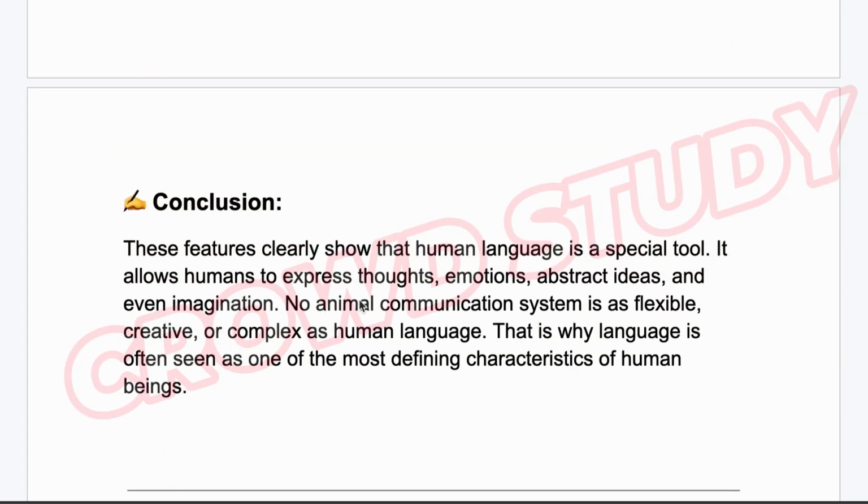In conclusion of this question, these features clearly show that human language is a special tool. It allows humans to express thoughts, emotions, abstract ideas, and even imagination. No animal communication system is as flexible, creative, or complex as human language. That is why language is often seen as one of the most distinguishing characteristics of human beings.